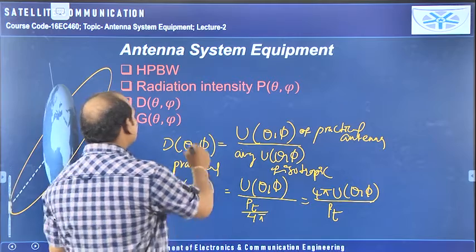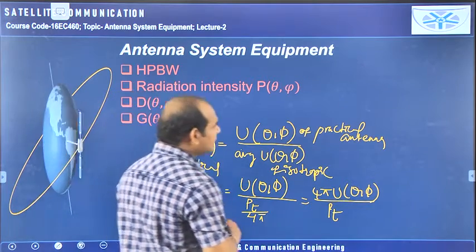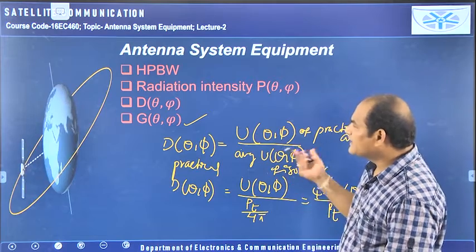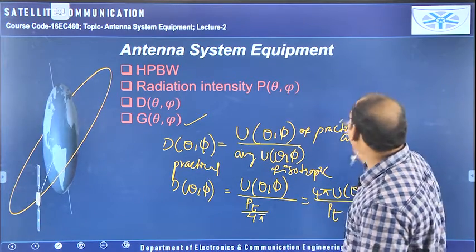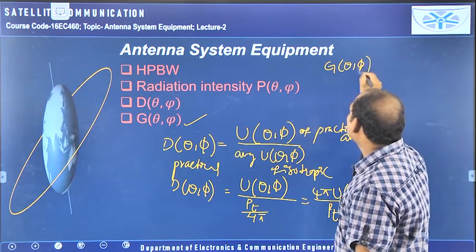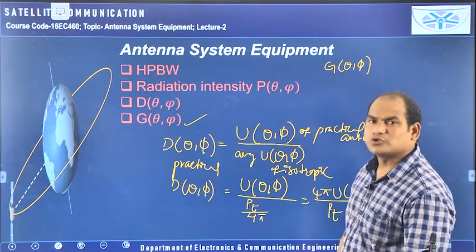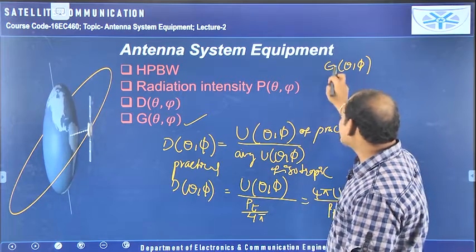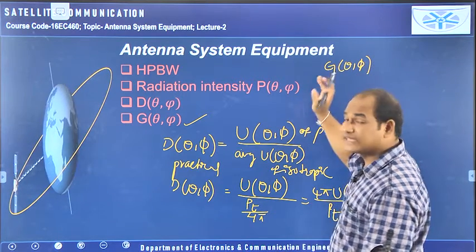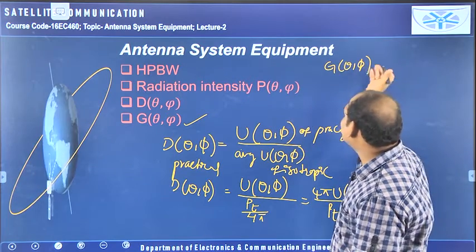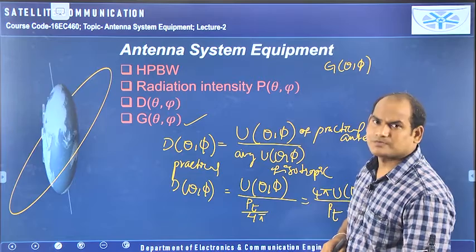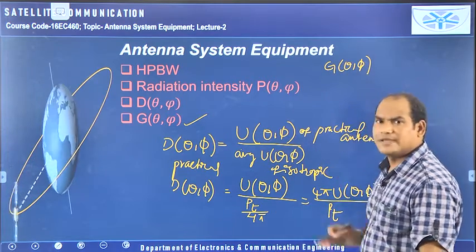Now coming to the gain of the practical antenna. There is a relation between directivity and the gain of the practical antenna. How we can get that relation, I will tell here. So gain of the practical antenna, G of theta comma phi. When I give two variables within the bracket, it is a two-dimensional thing. That means the gain depends on theta and phi. For particular values of theta and phi it can be maximum. For other values of theta and phi it can be 0 or minimum, or in between minimum and maximum. So depending upon theta and phi the value will change.